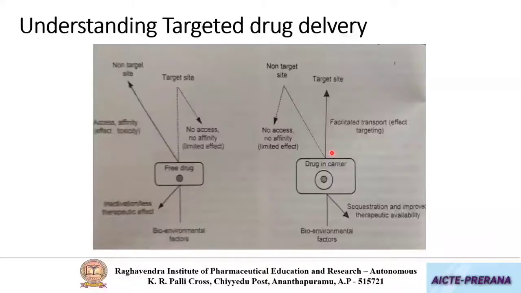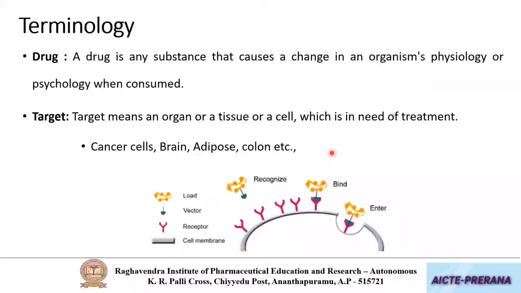Now, what are the various terms that come under targeted drug delivery systems? The first one is drug. Drug is nothing but the pharmacological compound which shows its response when it binds to a suitable receptor or when it is consumed. That is what the drug is. Next one is target.